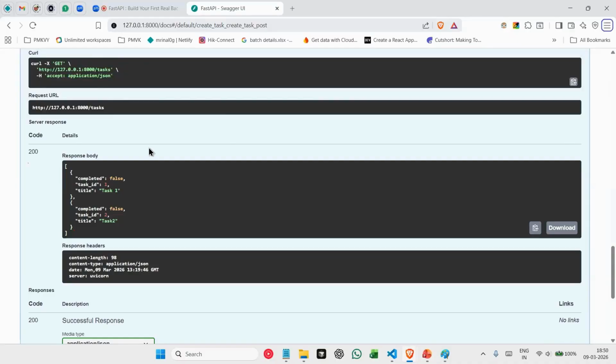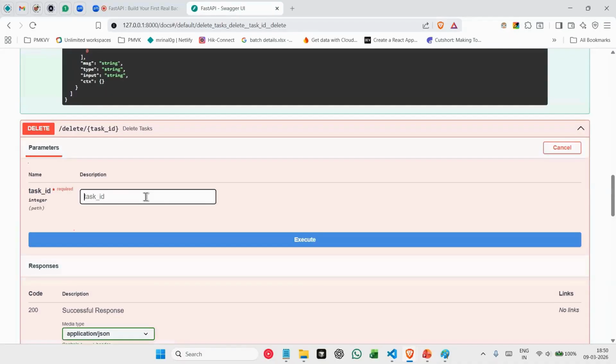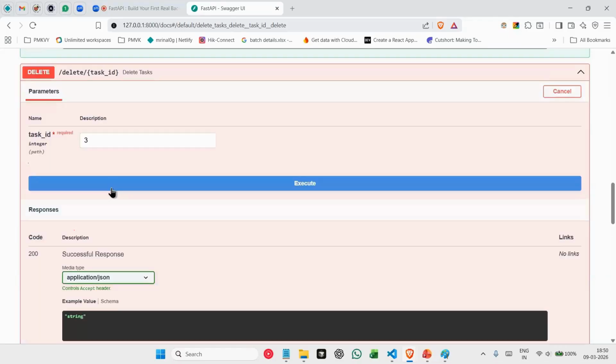Let's try to delete a task as well. So it will ask for a task ID. Let's provide an ID which is not present. Now here we don't have a task with an ID of 3, right? And we are providing 3 as the ID here. What will happen if we are providing an ID which is not present? We should get an error response saying that task not found.